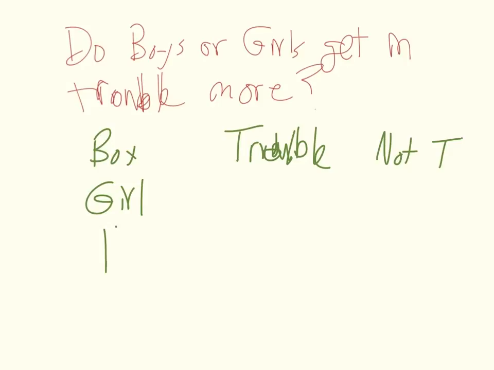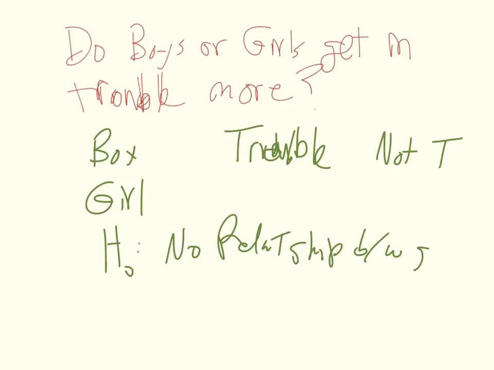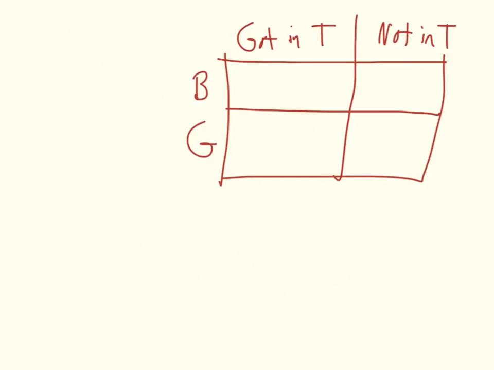All right, so when I'm doing my hypotheses, my null hypothesis in a goodness of fit test always follows what I expect to see happen. And in a case like this where I have multiple variables, I'm going to say that there's no relationship between gender and trouble. And my alternative would be that there is a relationship between gender and trouble. And then I have to go to my conditions.